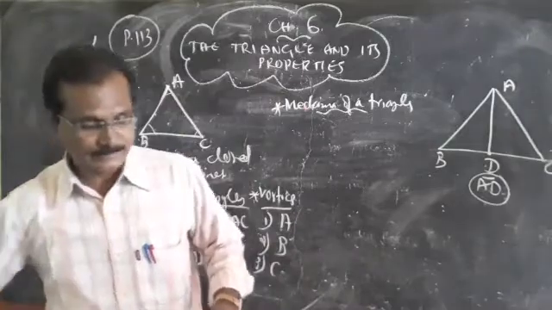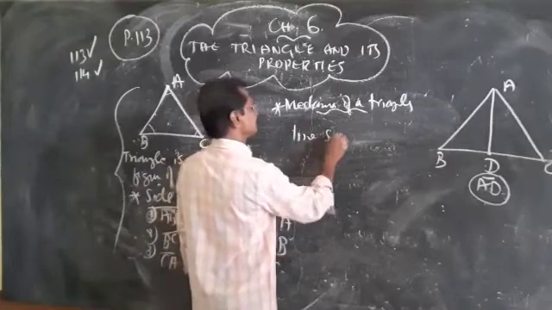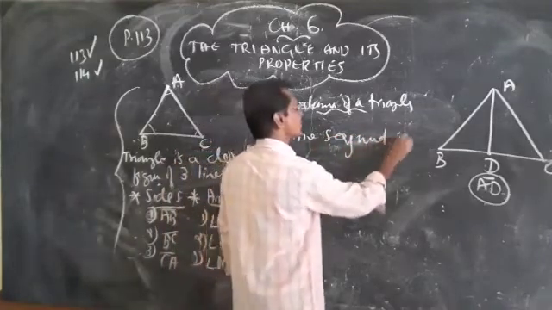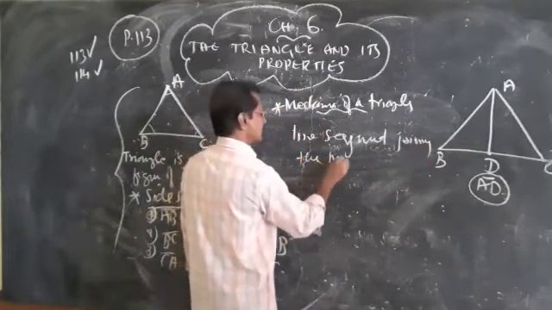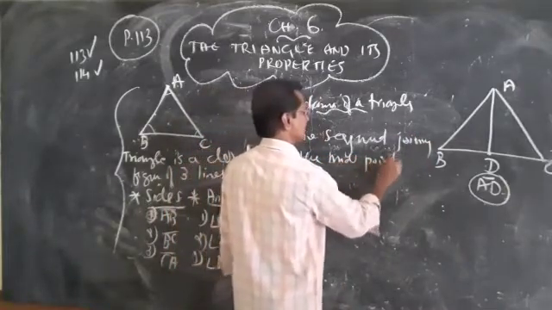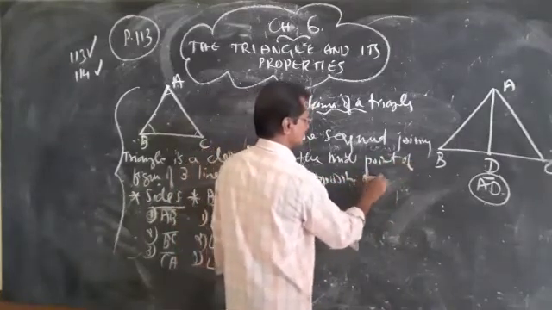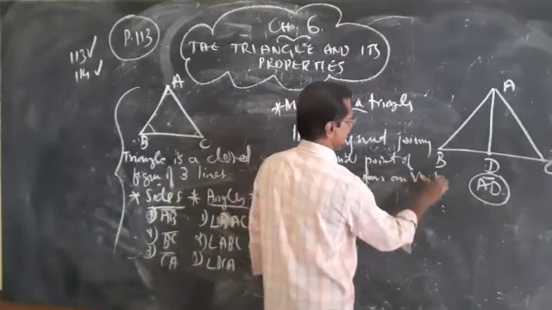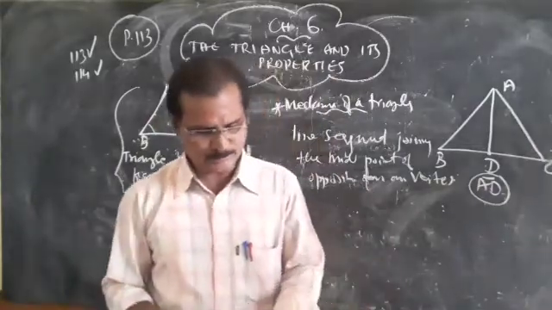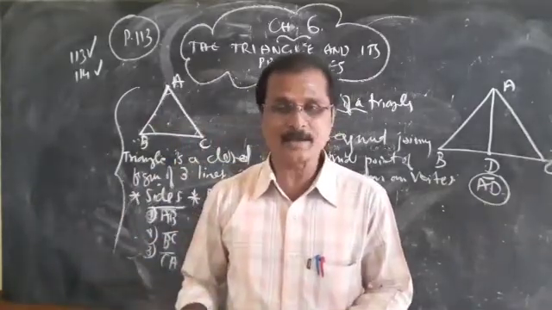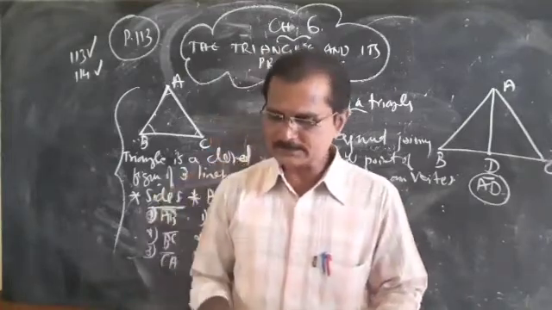So what is the definition? The line segment joining the midpoint of the opposite side from any vertex. The definition is also there: the line segment AD joining the midpoint of BC to the opposite vertex is called the median. It is also on page number 114, or 131.